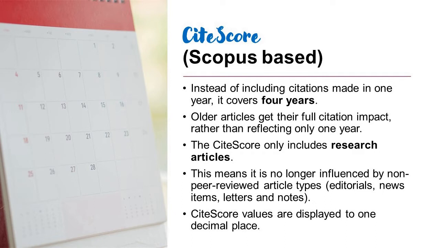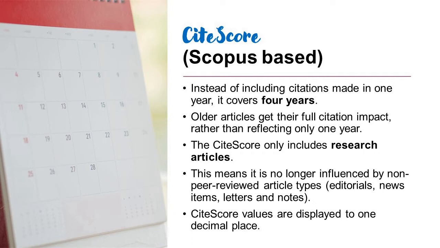In the initial years, CITE score was also calculated similar to that of impact factor, but based on Scopus citations. It did not consider the Web of Science citations. Okay, it considered the Scopus citations. This is one thing. Second, it also considered the citations received during the last 3 years, instead of the last 2 years. It included the citations received for the papers published during the last 3 years.